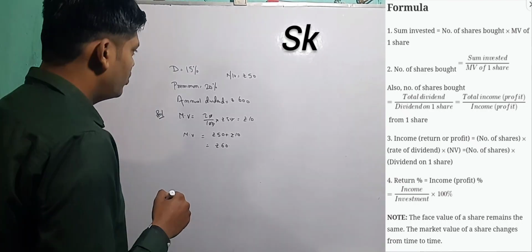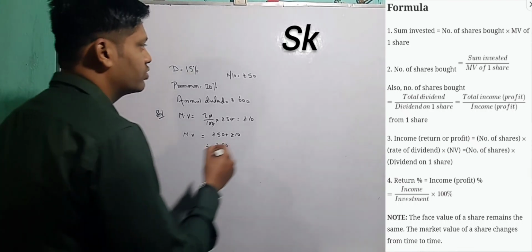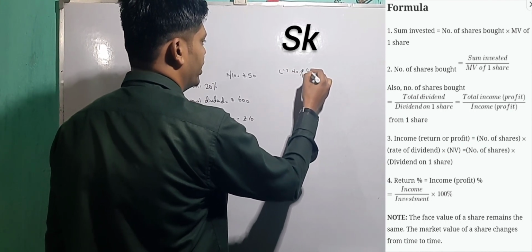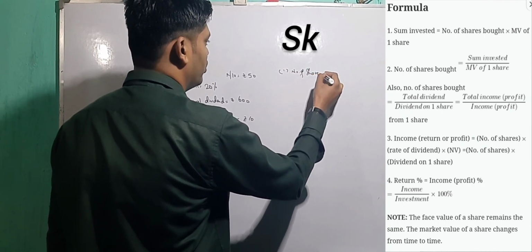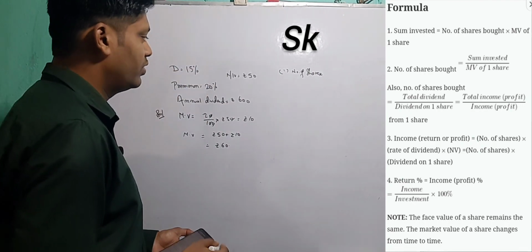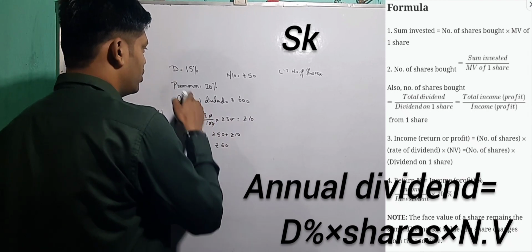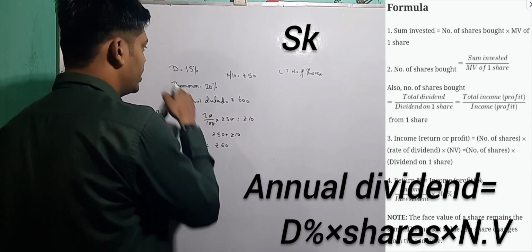Now we have to find the number of shares. That is the first question. According to the values we will decide which formula we are going to use. We have the annual dividend and the dividend percentage.